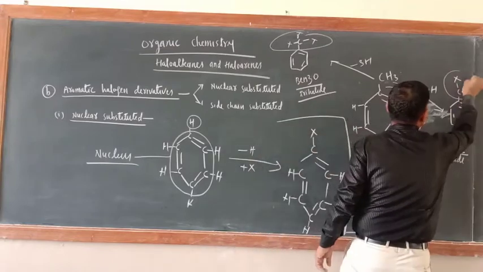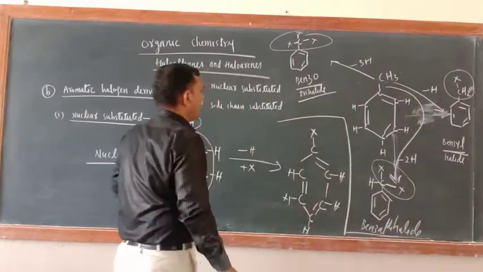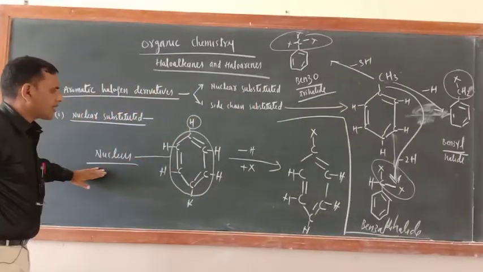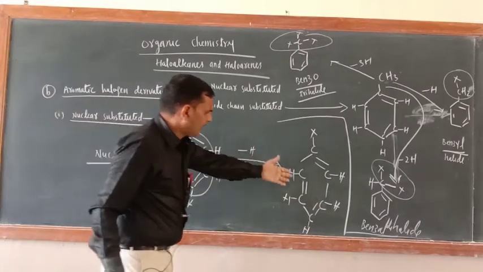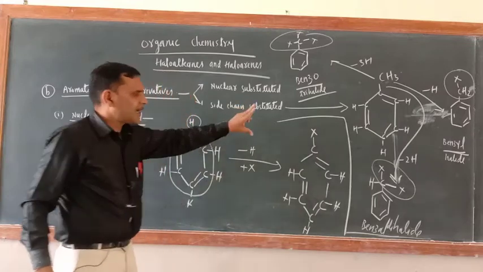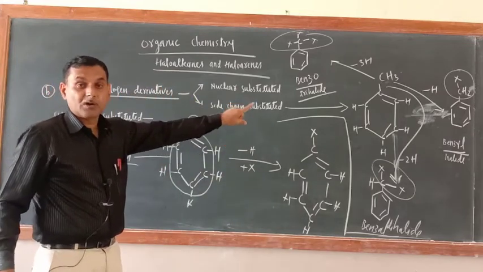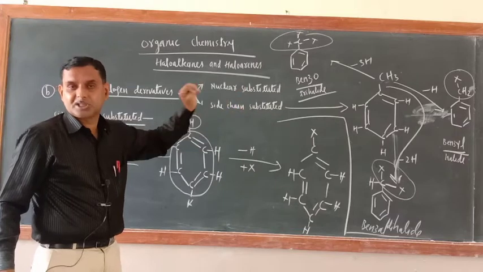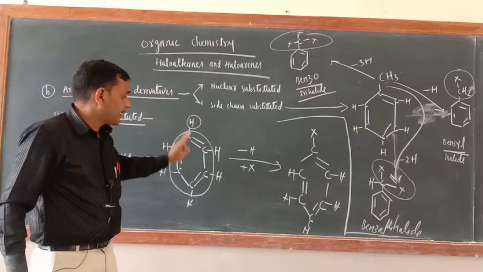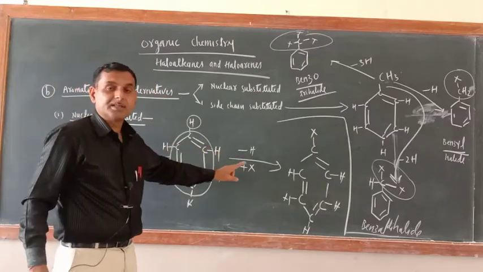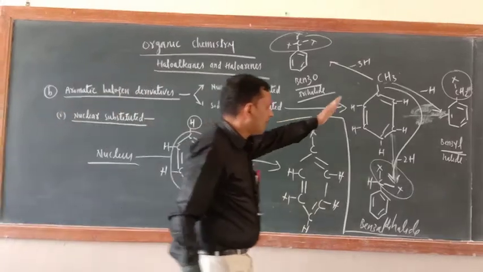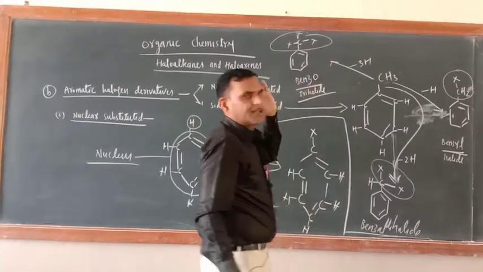That is why they are known as side chain substituted. While in this case, more than one halogen atom you can attach here, there is no problem at all. Just see, there is a clear cut difference. There, the halogen atom is bonded with the side chain, not with the nucleus of the benzene ring. Here, the halogen atom is bonded with the nucleus. So this is nuclear substituted, and all the three others are side chain substituted.